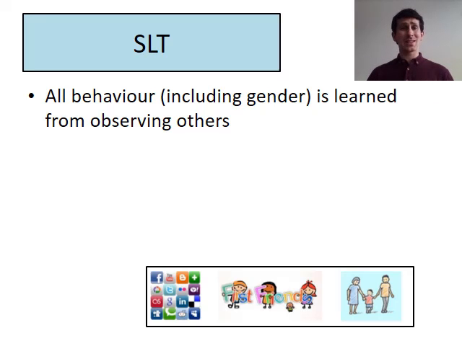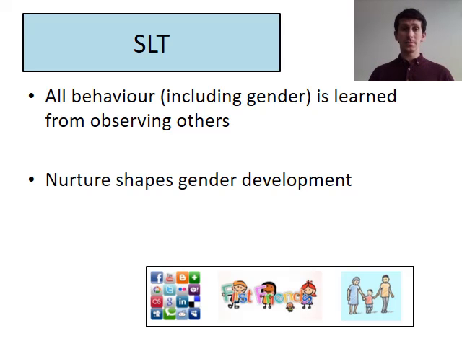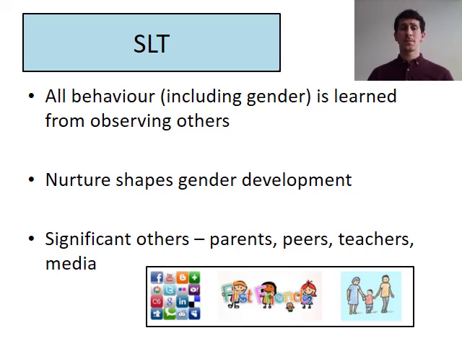Social learning theory states that all behaviours, including gender, are learned from observing others. Basically this theory is all about nurture shaping gender development. Nature, remember, is all your biology. Nurture is learning from others and your environment. Often in social learning theory we refer to significant others. By that we mean parents, peers, teachers, the media, people that have a significant impact on your life.